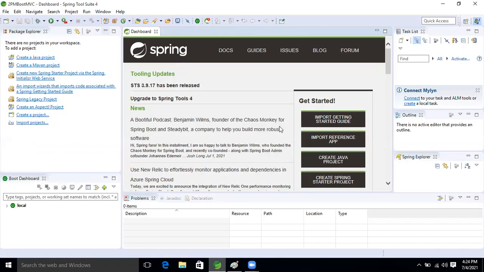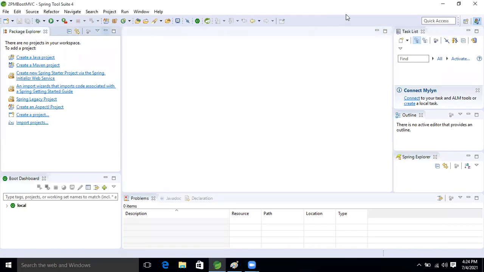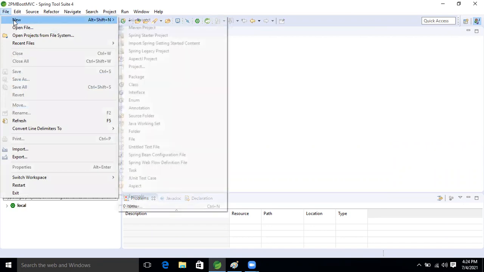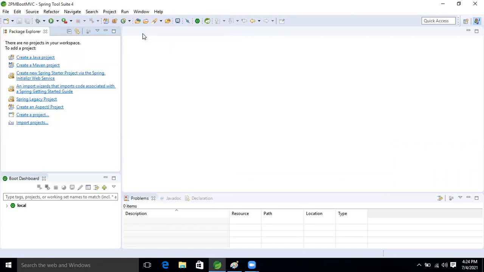Now go to our Eclipse IDE, right? No need to configure the Tomcat server, guys. By default, whenever we take the Spring Web dependency, it will come. So now go to File, New, and take the Spring Starter Project.